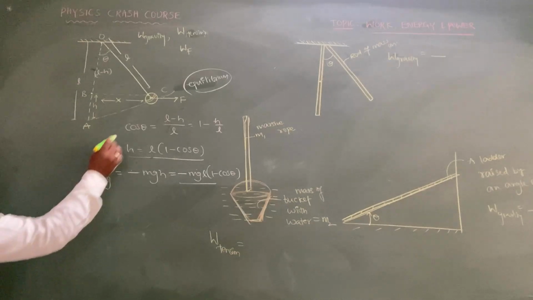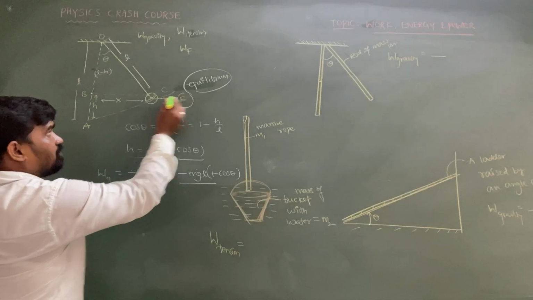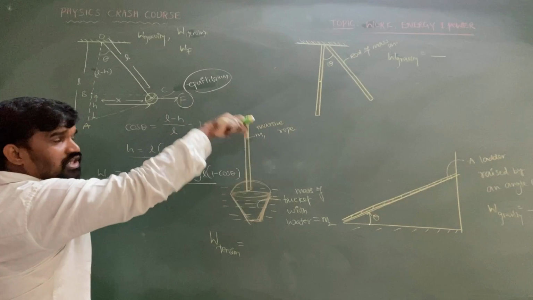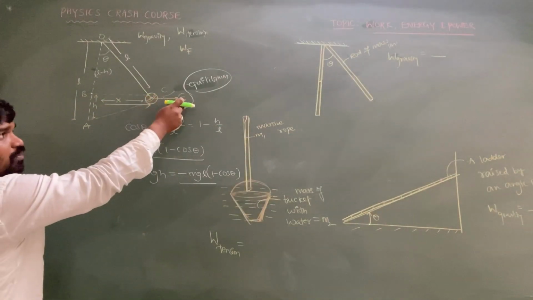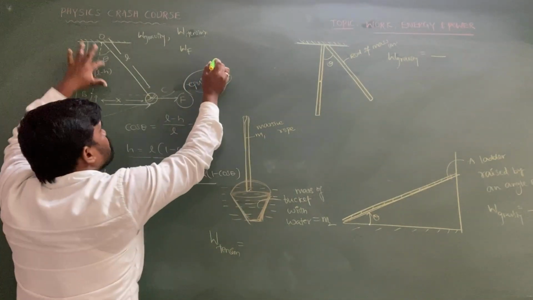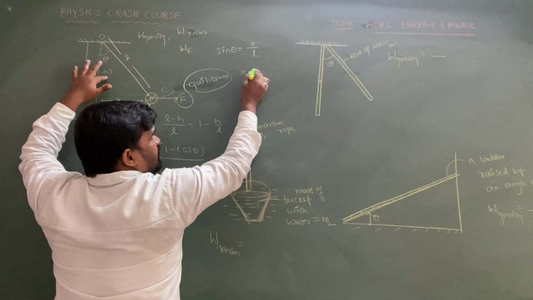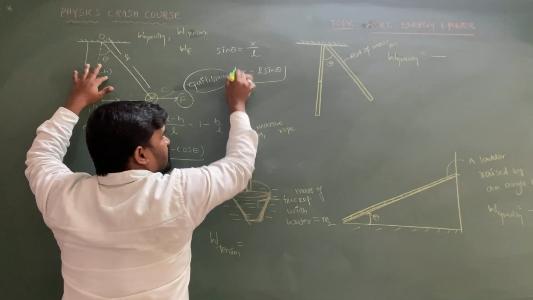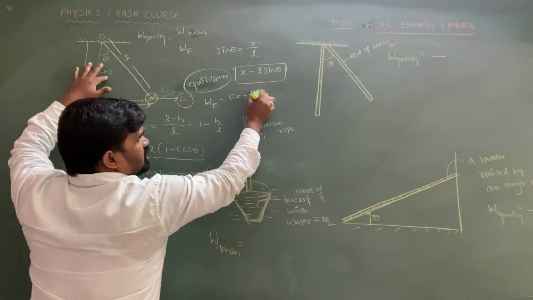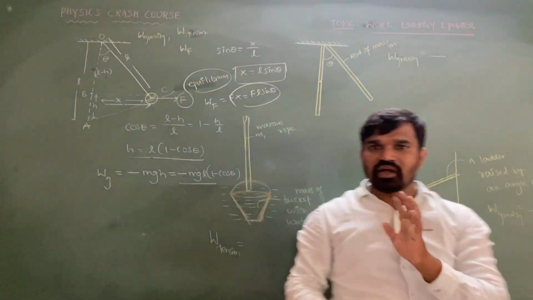Next, what is the work done by this applied force F, sir? The work done by this applied force F is equal to F into the displacement taken in the direction of the force. So in the direction of this applied force only this displacement is acting. So what is the value of the x, sir? From this figure only we can write sin theta equal to x by L. Then x equal to L sin theta. Then the work done by the applied force is equal to Fx, that is FL sin theta. So this is the value of the work done by the applied horizontal force.